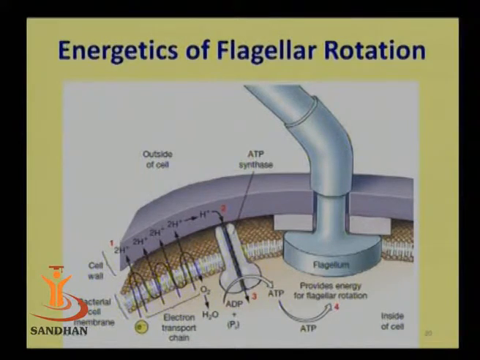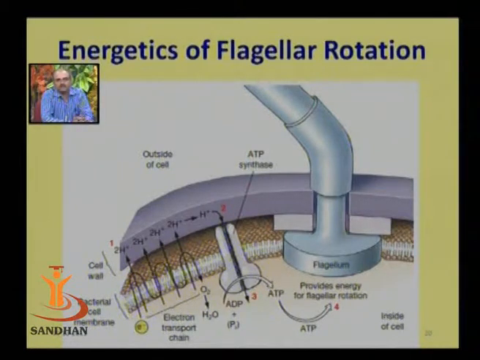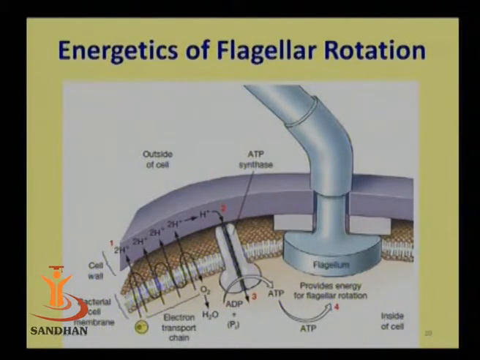This ATPase enzyme produces ATP by converting the ADP into ATP, and this is actually based on the proton motive force. But can you imagine how many protons it would require to do just one rotation? We can't imagine how many protons are required. A very high number of protons is required.